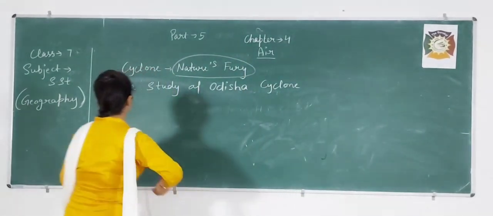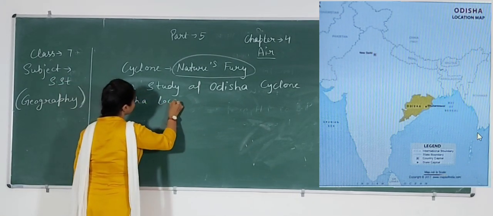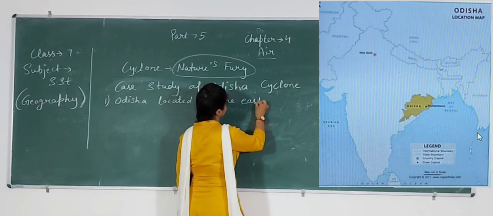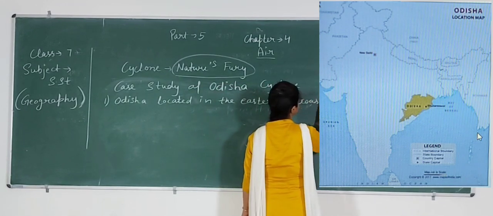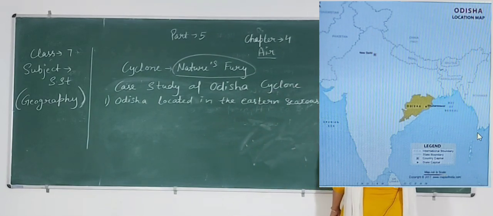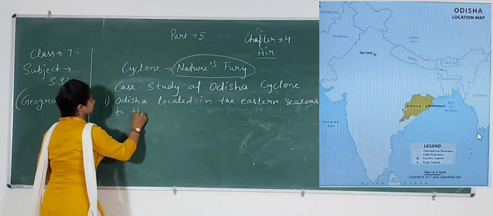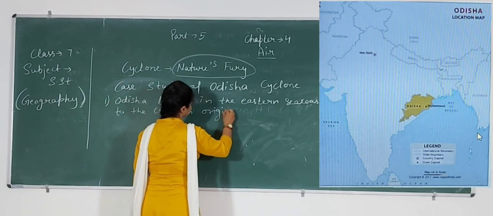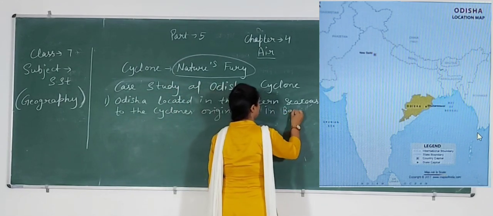I am writing here: Orissa, located in the eastern seacoast of India, is prone to the cyclone originate in Bay of Bengal.